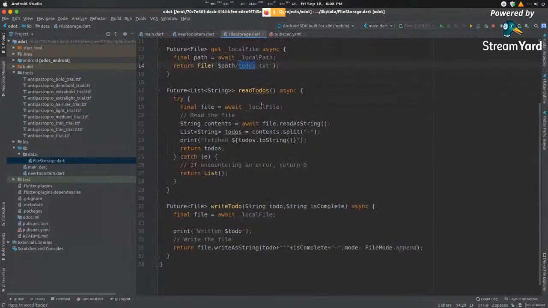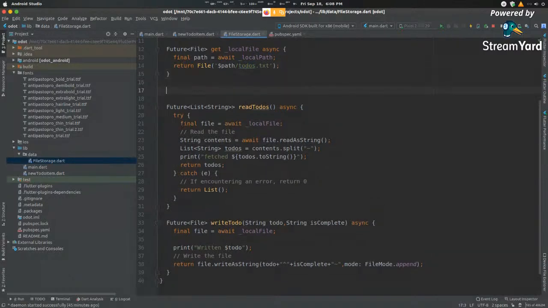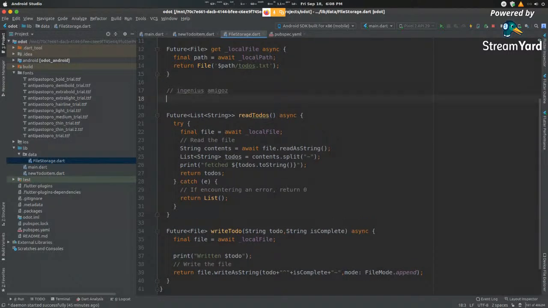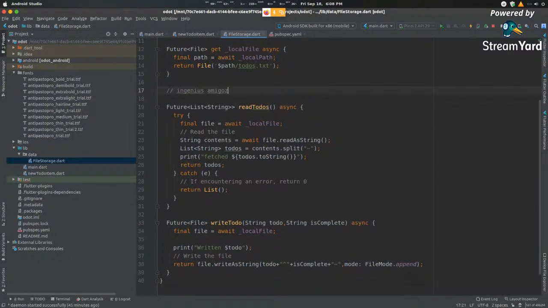Inside my file, whenever I read a to-do, I want to print out a list of to-dos, right? But in a file, how would I do that? If I'm saving a file, let's say I have a to-do with a name. Let me mimic a file inside over here. My to-do list one would be, let's say, inGenius. And then in my to-do list two, let's say I have amigos. How would I differentiate that these two are two different components?